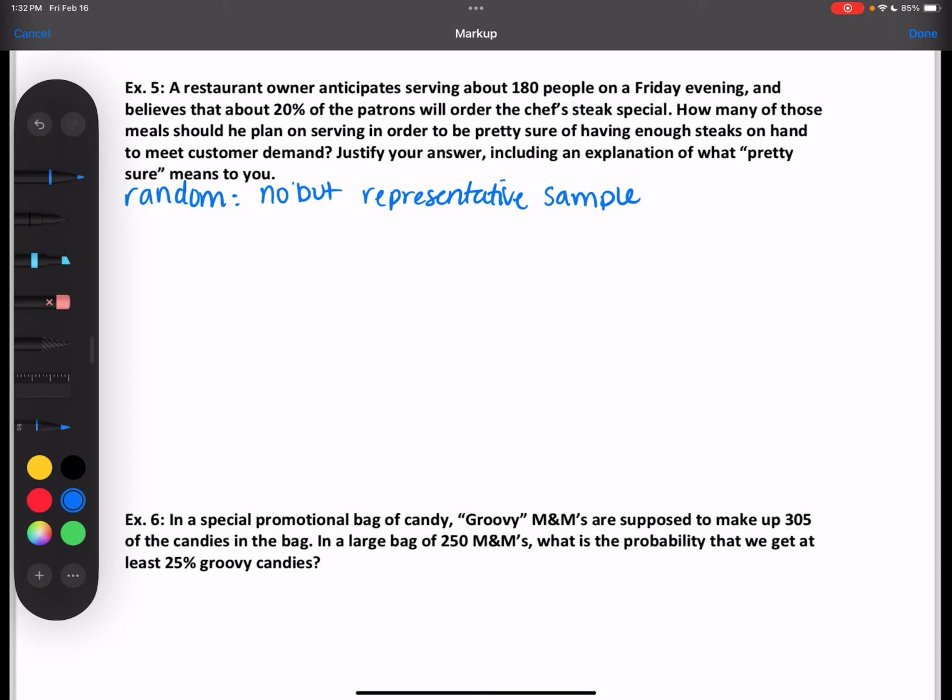10% condition. Do we meet that? Yes. Why? Because 180 people is less than the entire population of all the people that could potentially come in there, basically. So yes, 180 is less than 10% of all potential customers.